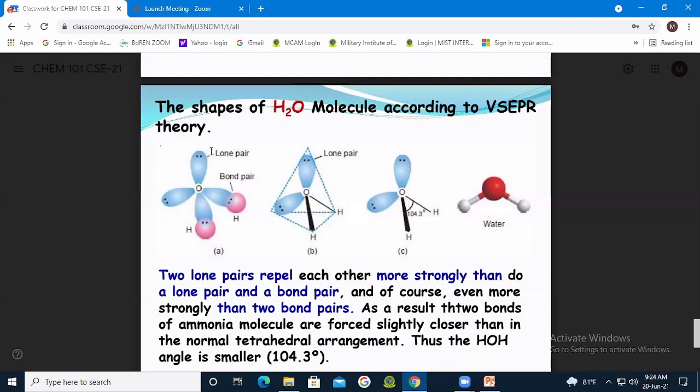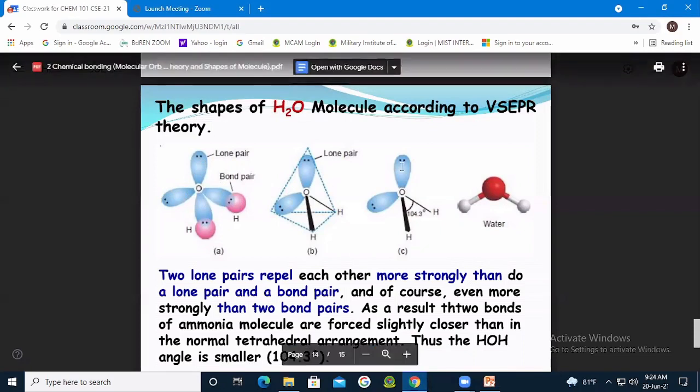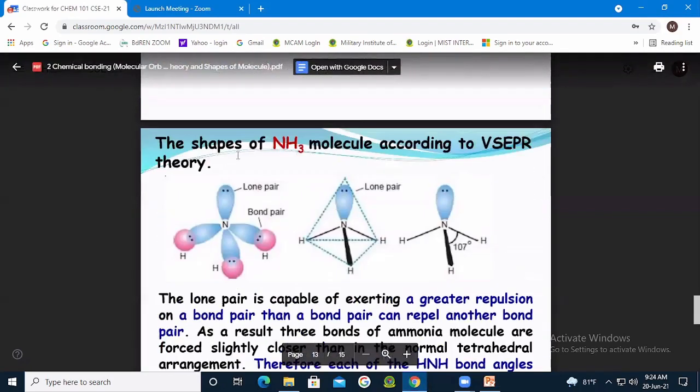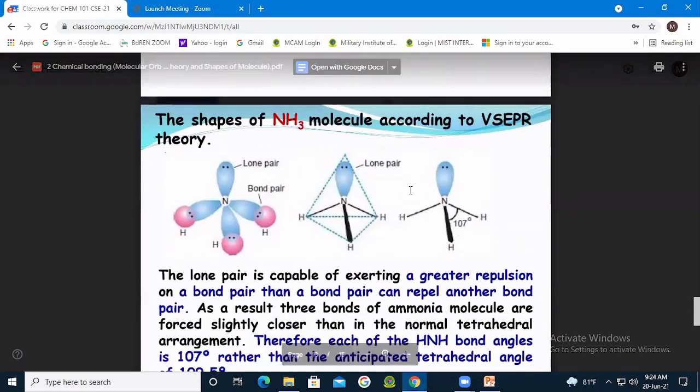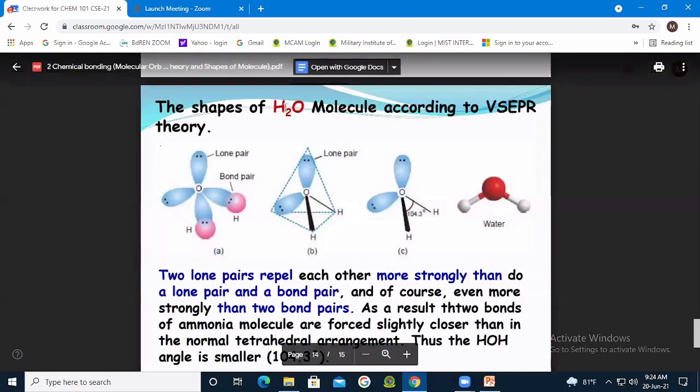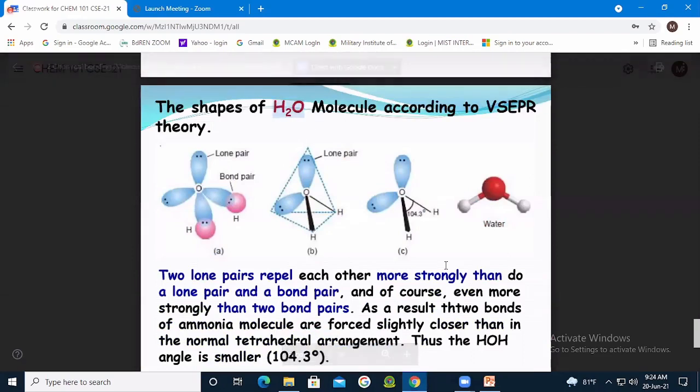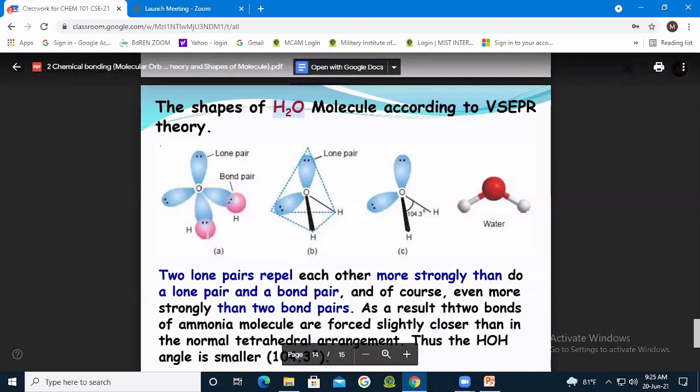But there comes the presence of two lone pairs, right? Now you can explain. We have already explained for NH3, right? How about H2O, with the presence of two lone pairs? What will happen now? There will be lone pair repulsion as well as lone pair bond pair repulsion. Very good.